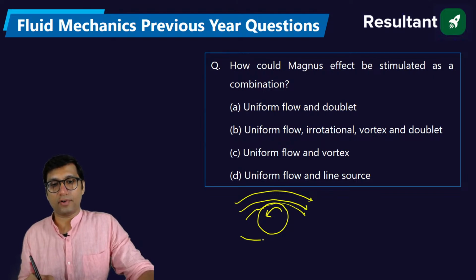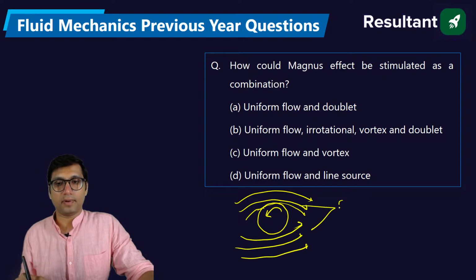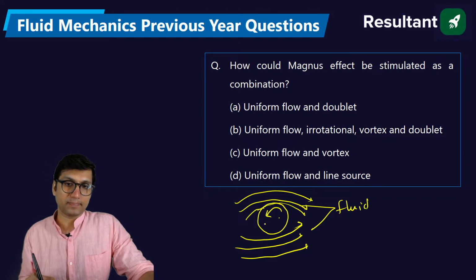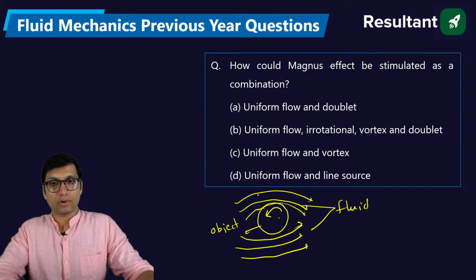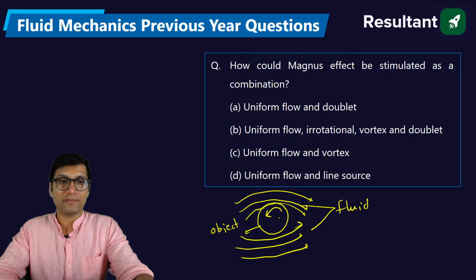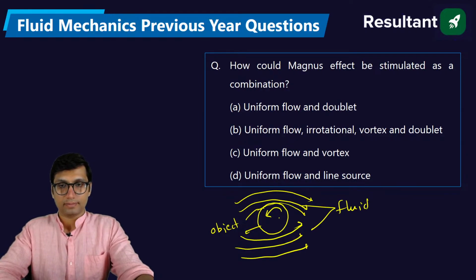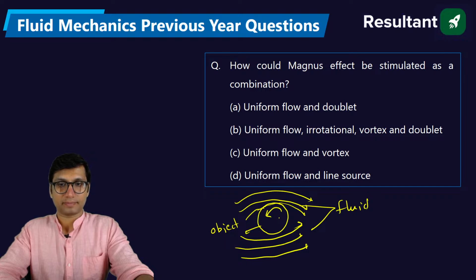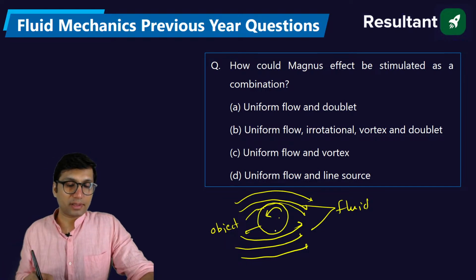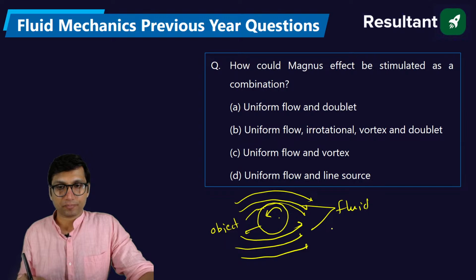This is the fluid, and in that fluid an object is spinning or rotating like this. An object spinning in a moving fluid, that phenomenon is called the Magnus effect.